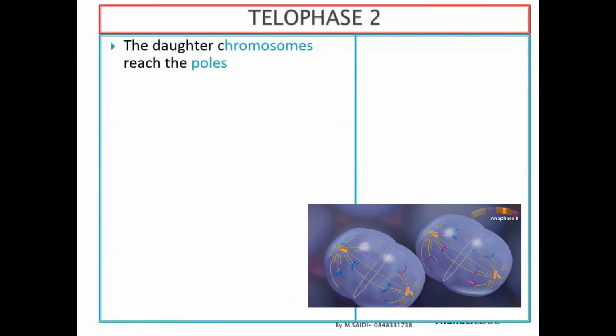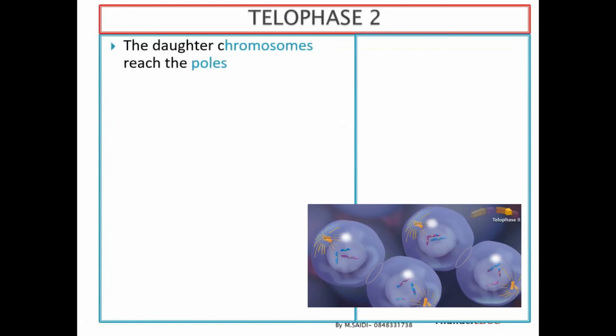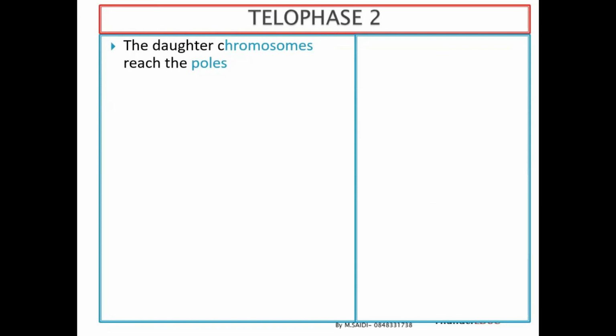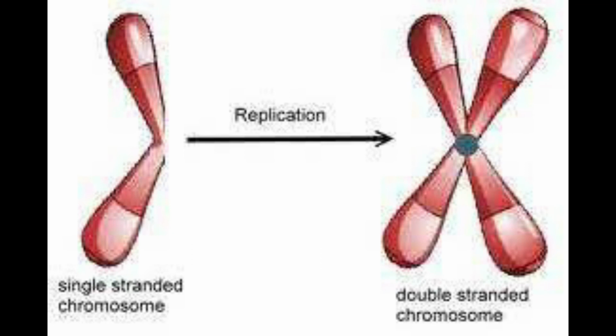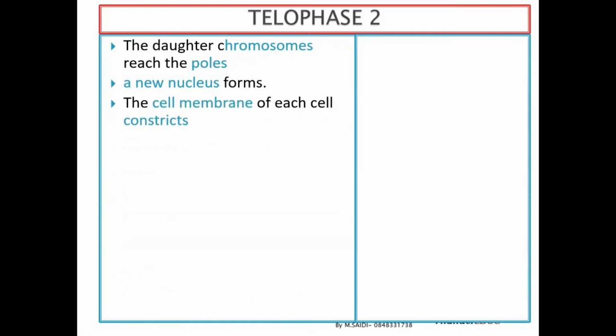Once in telophase 2, the chromosomes reach the poles. When they reach the poles, we don't call them chromatids anymore. We call them chromosomes. Actually, that's what we call single-stranded chromosomes or unreplicated chromosomes. So it's supposed to get time, so that this time allows these chromosomes to grow so that now they become double-stranded again. That's why we need what you call interphase. So a new nucleus then forms. It means that the nucleolus also comes back, or it means that it reforms.